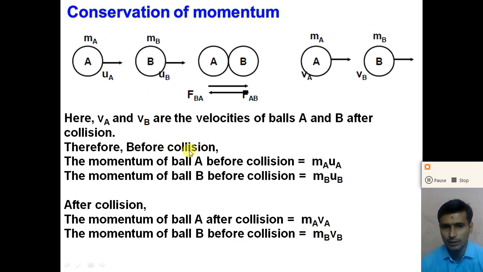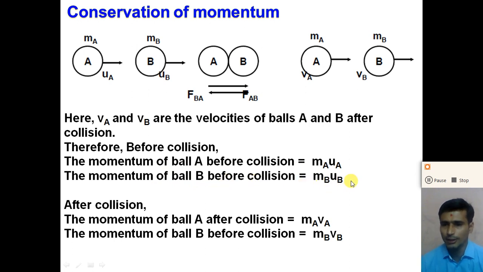So before the collision, what is the momentum of ball A? Momentum is the product of mass and velocity. So the momentum of ball A before collision is equal to the mass of ball A, MA, times its velocity, UA. So the momentum of ball A before collision is MA into UA. The momentum of ball B before collision is MB into UB.